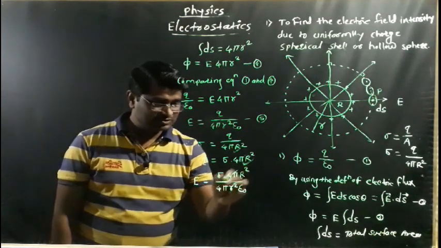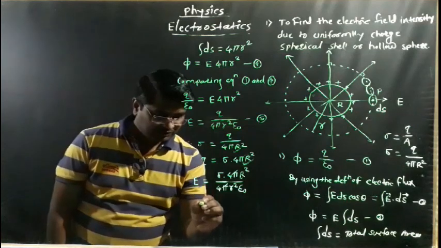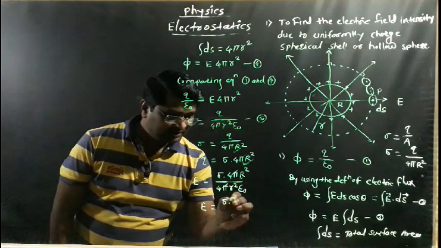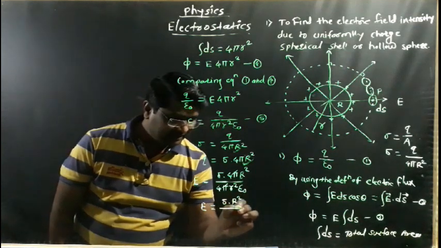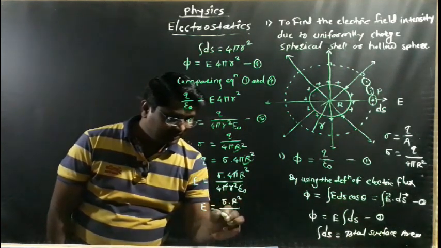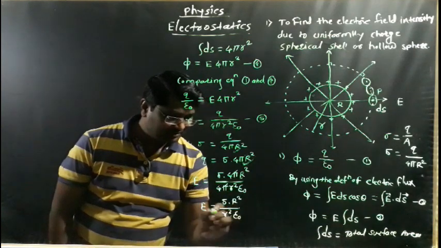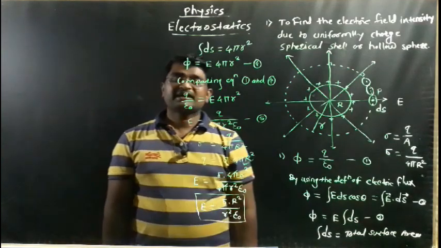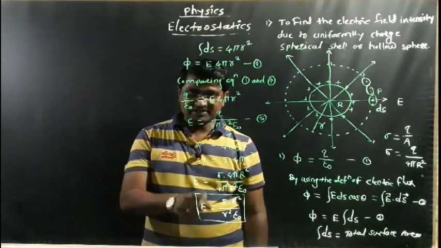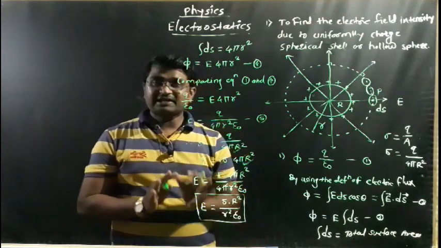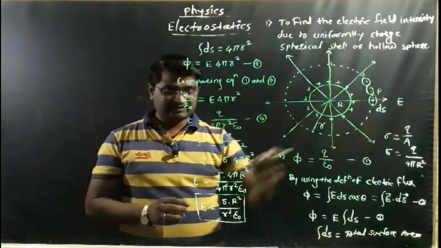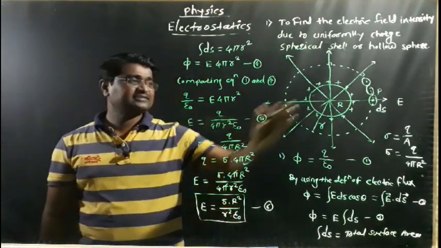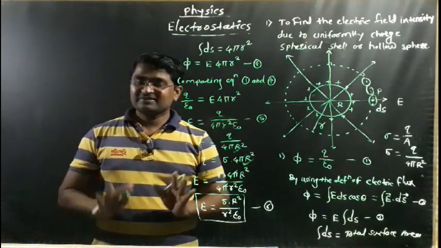Which factors are cancelled? The 4 pi gets cancelled. So the remaining electric field intensity E is equal to sigma into R square divided by R square into epsilon naught. This is the equation of electric field intensity due to the surface charge density. This is very important, equation number 6. It represents the electric field intensity at the given point P. So, clear?